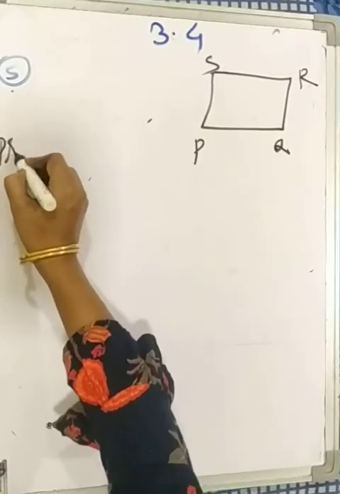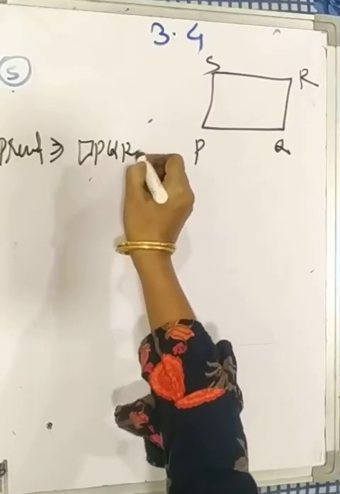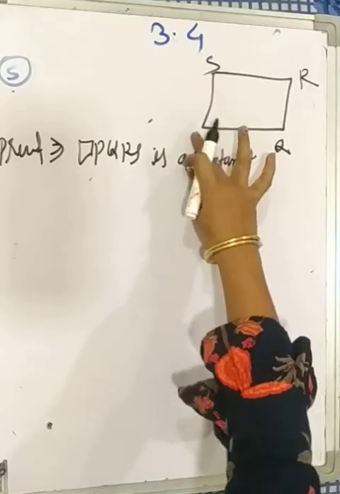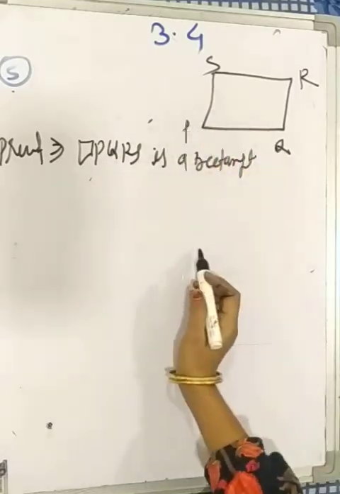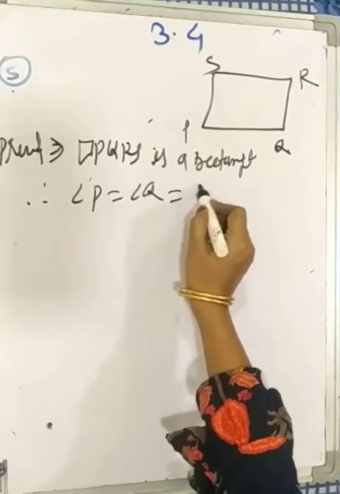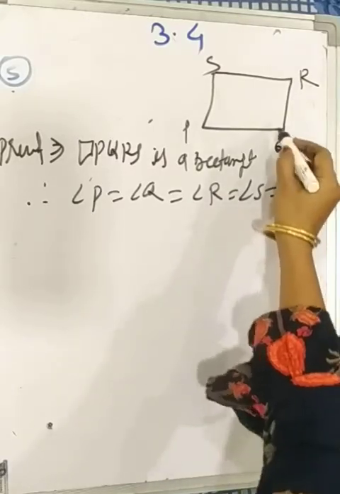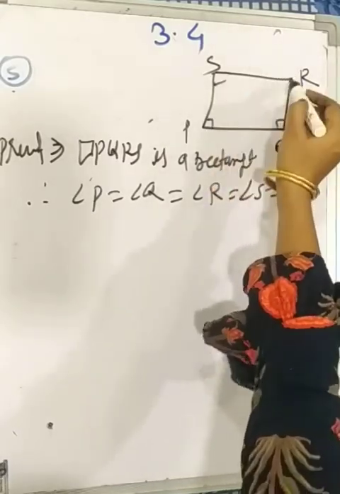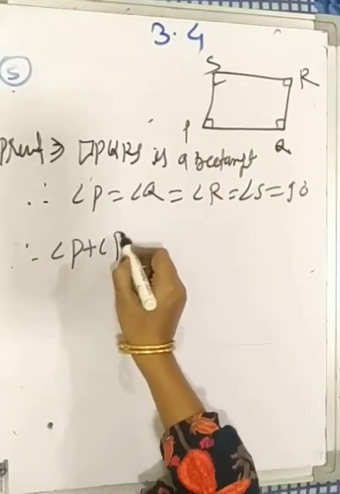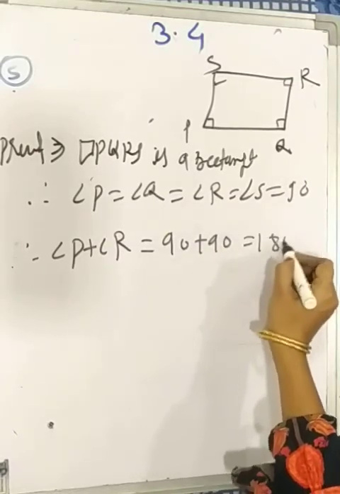So here is the proof. PQRS is a rectangle. So angle P equal to angle Q equal to angle R equal to angle S equal to 90 degrees. So each angle is 90 degrees. Therefore, angle P plus angle R equal to 90 plus 90 equal to 180.